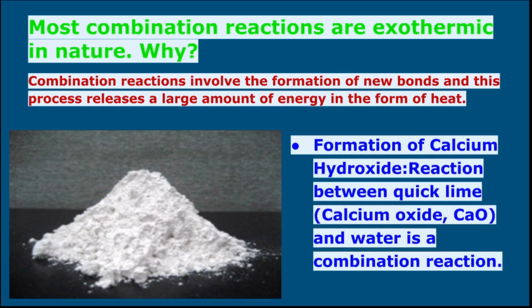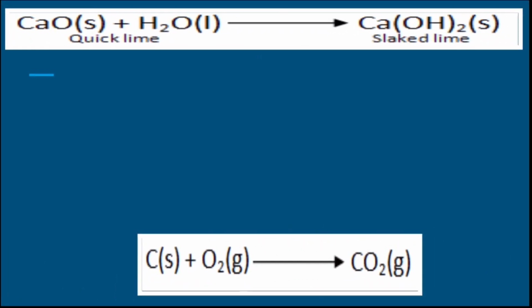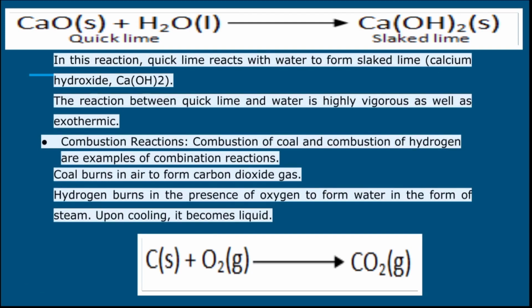Now for example, formation of calcium hydroxide, reaction between quicklime, that is calcium oxide, and water is a combination reaction in which heat energy is produced. As we have seen already, in this reaction, quicklime reacts with water to form slaked lime. The reaction between quicklime and water is highly vigorous as well as exothermic.